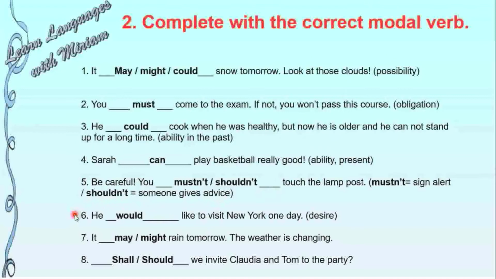6. He would like to visit New York one day. So what do we have here? A desire, like to. So he would like to. 7. It may or might rain tomorrow, so the weather is changing. What do we have here? Forecast, prediction, so may or might.